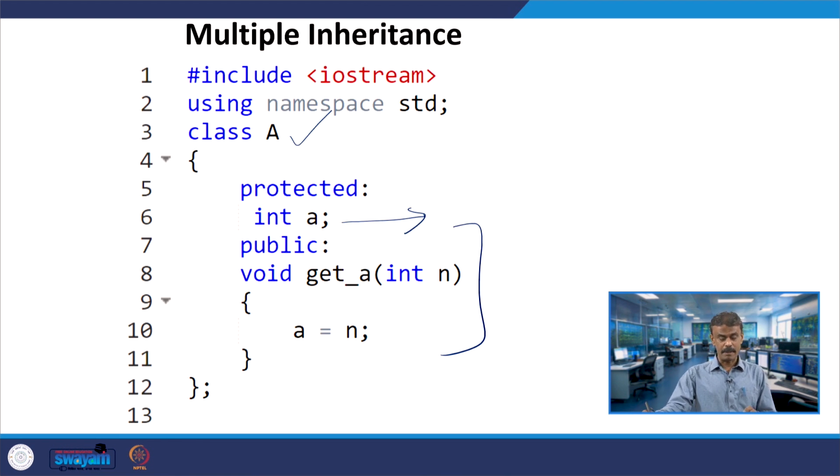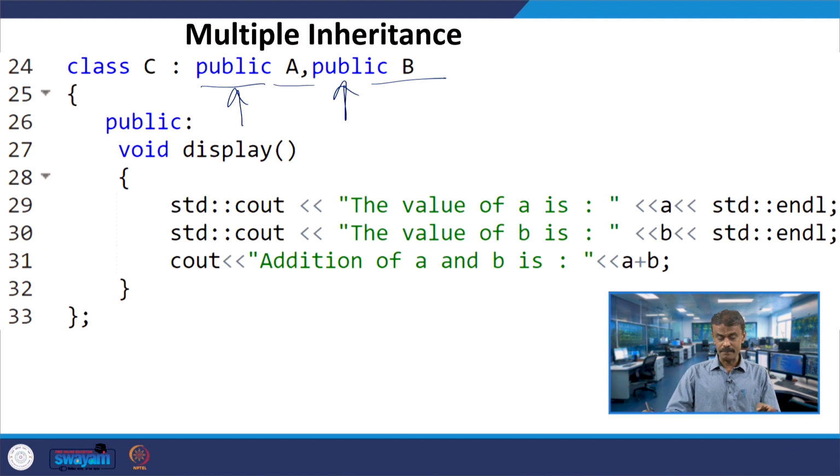So, the protected member data can be accessed by C. The value of A will be printed. Next, cout B and another one is A plus B. So, this is what class C is doing. In class C you have one member function called display.